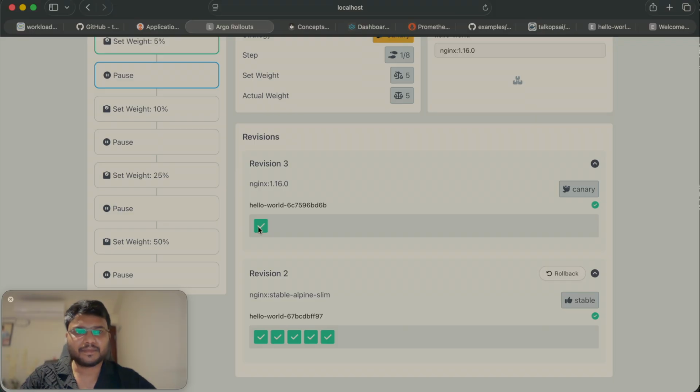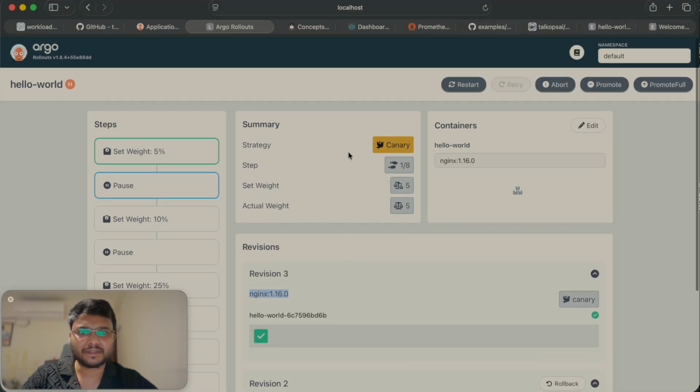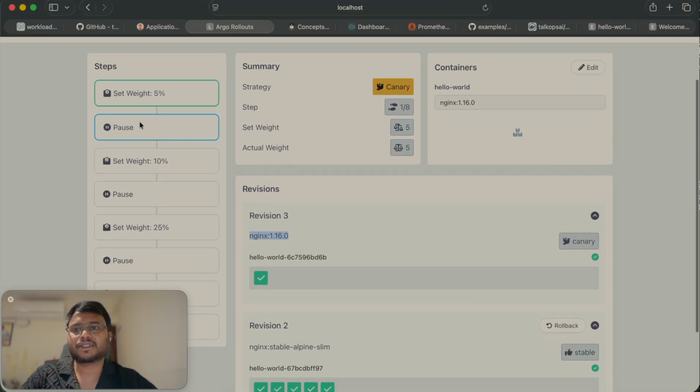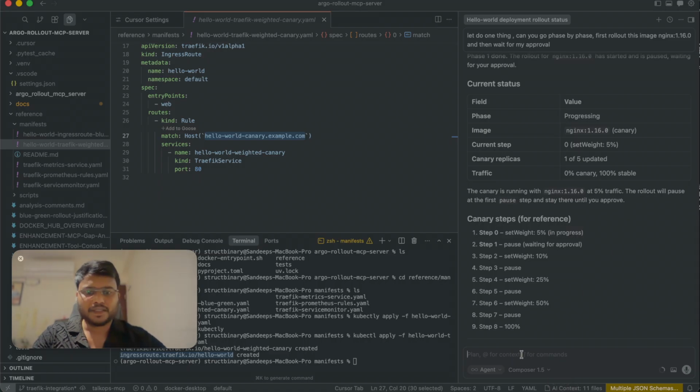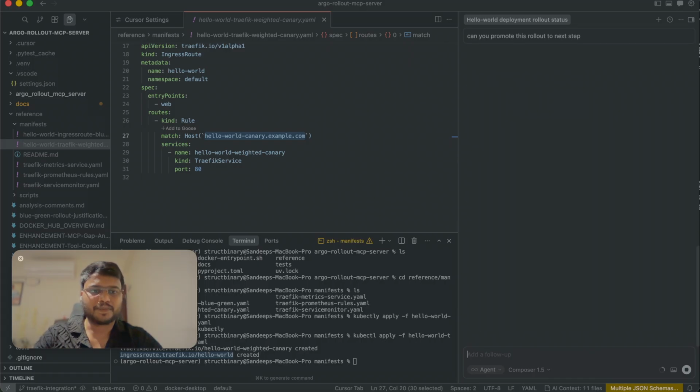From the Canary deployment, for revision 3 one pod is there and it is getting served by this image, this version. See, and it is waiting at this stage. So let me say, can you promote this rollout to the next step?